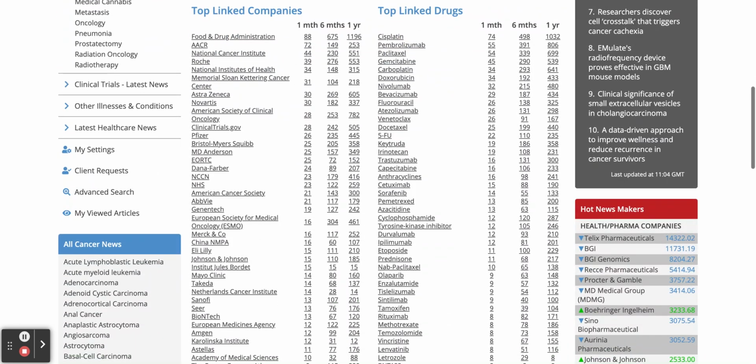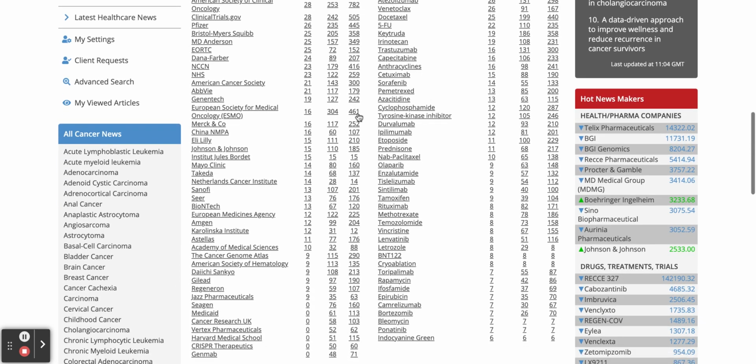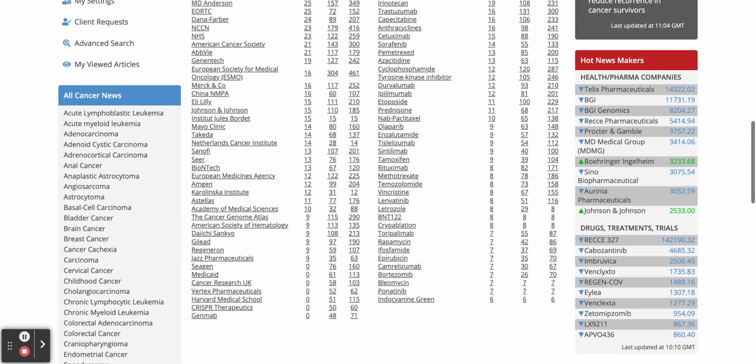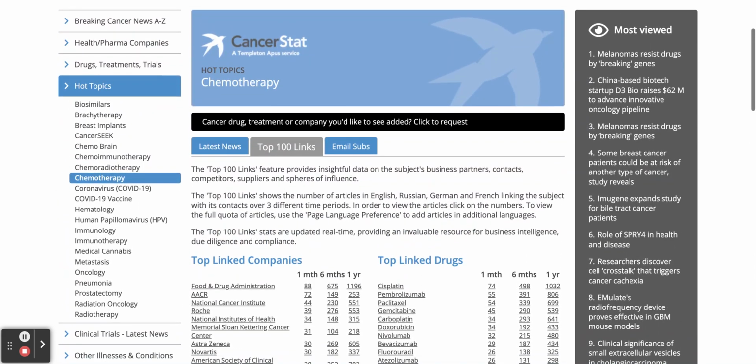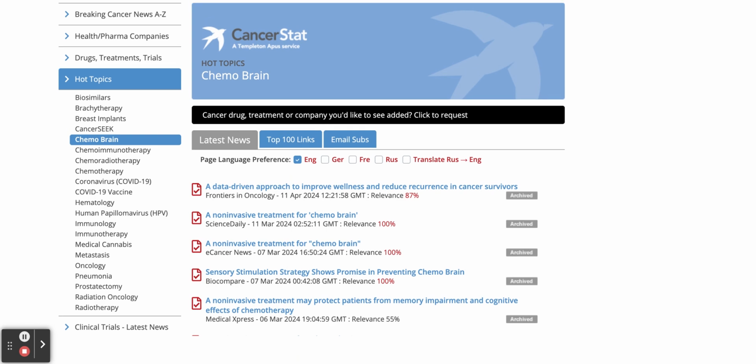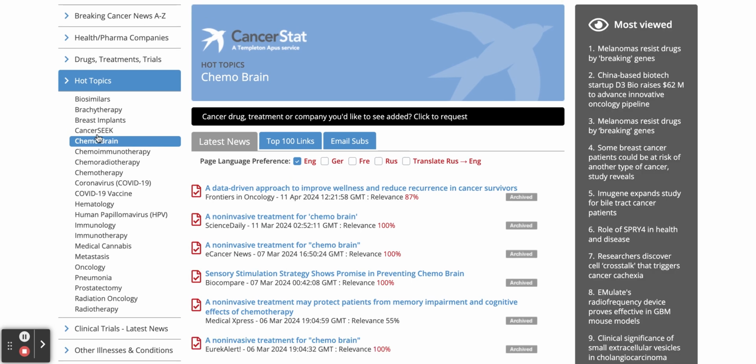So if we scroll down here, FDA obviously is usually high up on these lists to do with cancer. But again, a lot of the pharmaceutical companies whose names you recognize, and then also the top linked drugs mentioned here as well. So it's all very thorough, as you can see. If we just scroll back up, and I think that's basically the hot topics covered. We have some of the other areas as well, obviously like chemo brain tracked here, and we can always add hot topics as well when requested to.